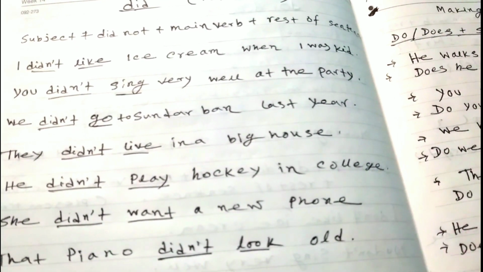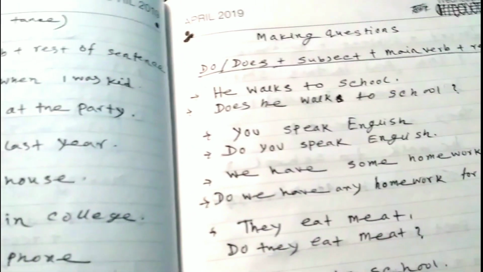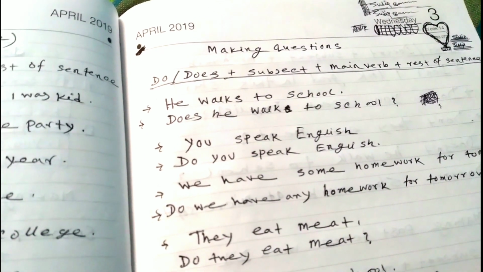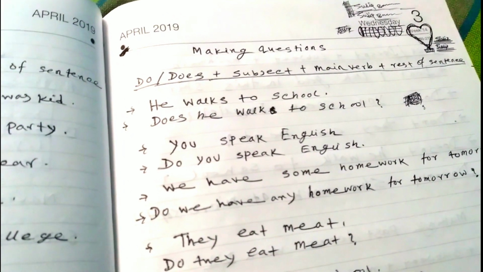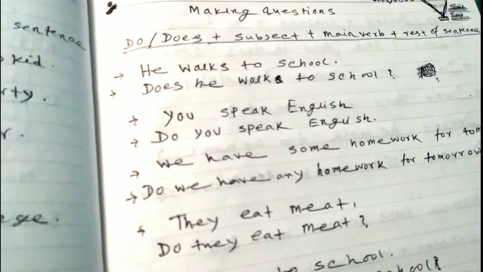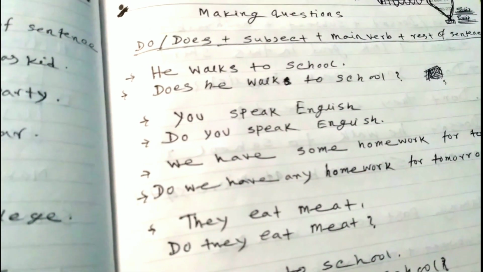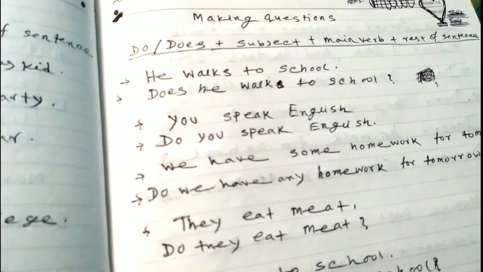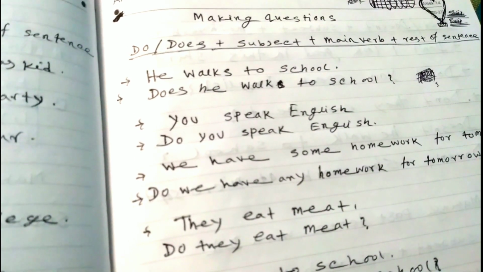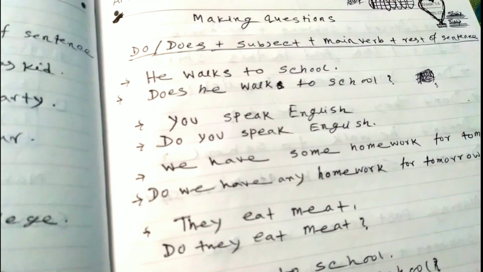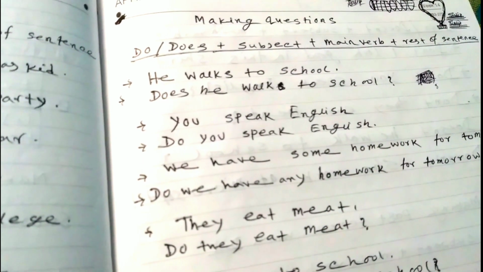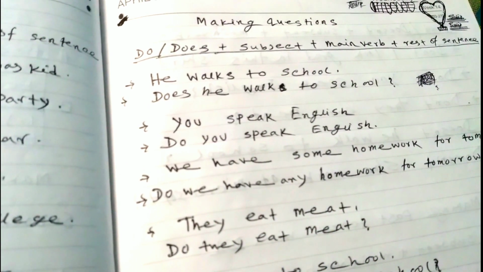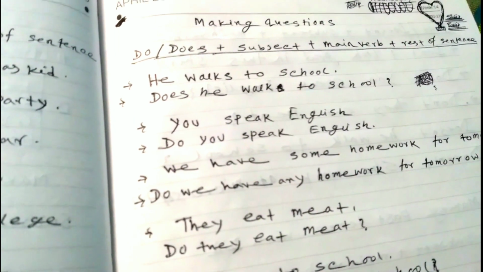So we found some examples for making questions. There, do, does plus subject plus main verb plus rest of the sentence. So, he walked to school. This is a simple sentence. He walked to school. So we can say, does he walk to school? The subject is he, so that's why does comes. Does he walk to school?